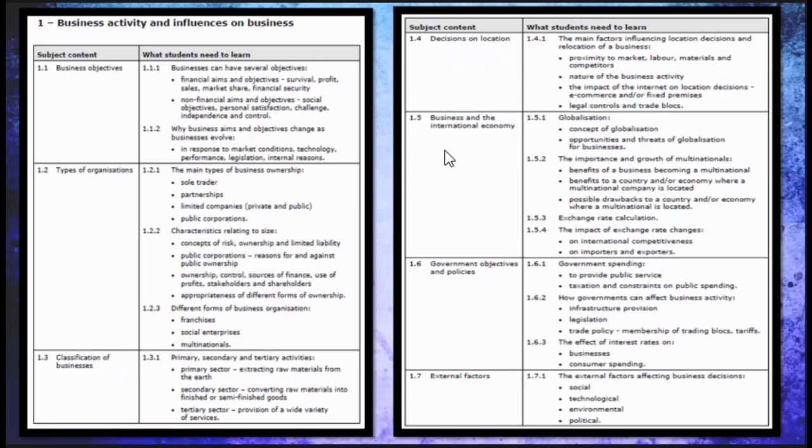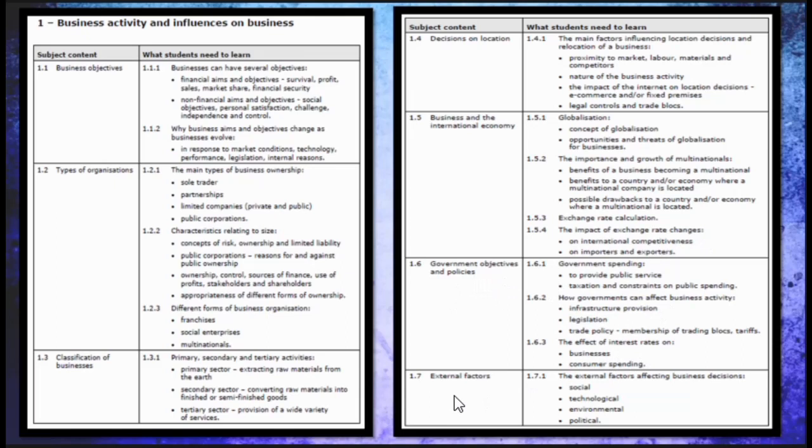The fifth topic is business and the international economy, and we deal with globalization, the importance and growth of multinationals, exchange rate calculation, and the impact of exchange rate changes. The sixth topic is government objectives and policies, and we deal with government spending, how governments can affect business activity, and the effect of interest rates.